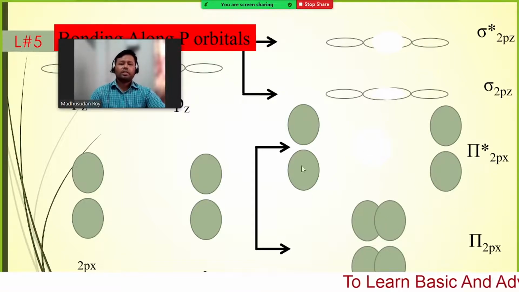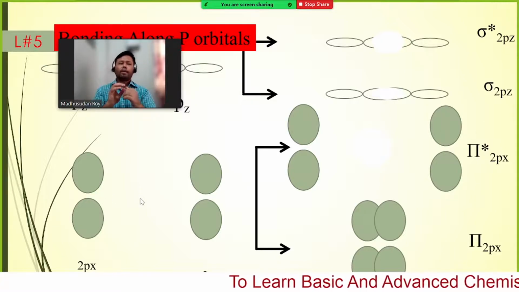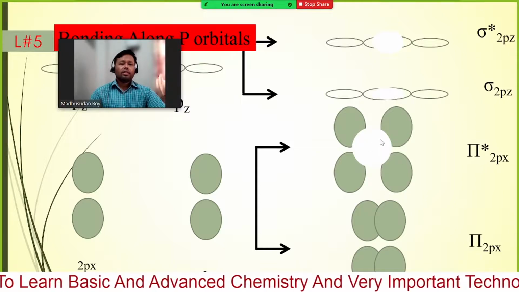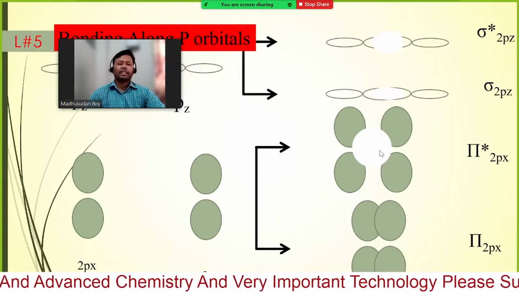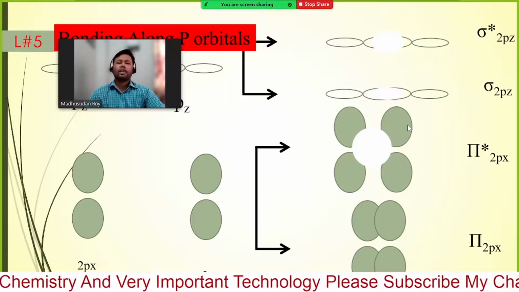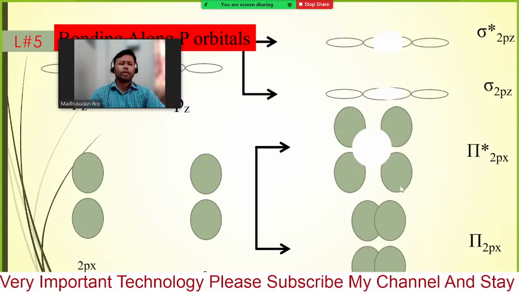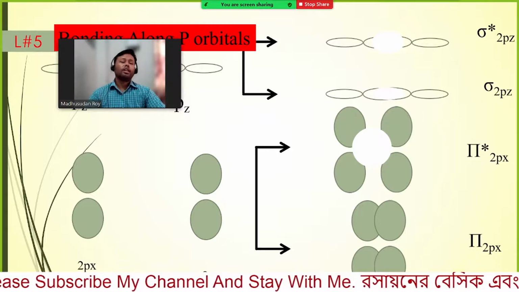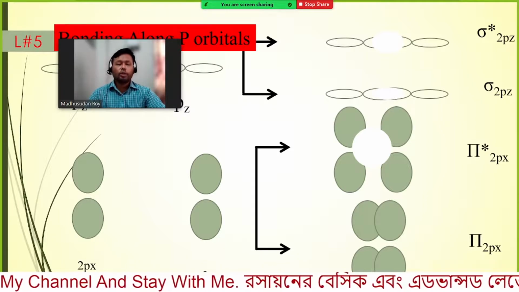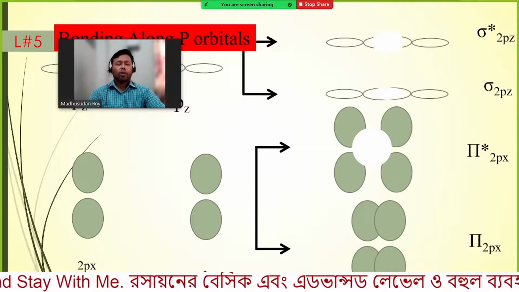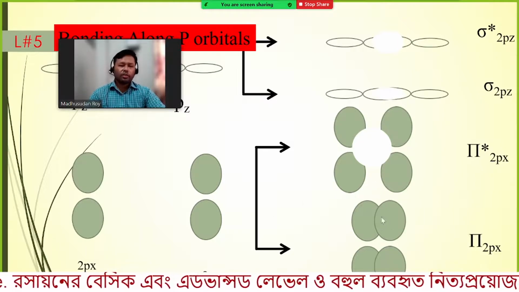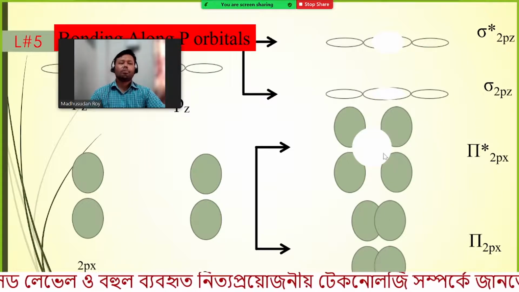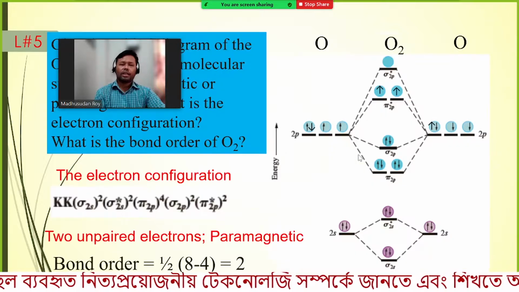Similarly, when these two orbitals overlap this way, you can see in the center we do not have any electrons. The electrons have some possibility to be in this region for a short time, but ultimately we do not have any electrons in this anti-bonding orbital. So to find the bond order, we need the electrons in the bonding molecular orbital and subtract the number of electrons in the anti-bonding. We will find it that way.